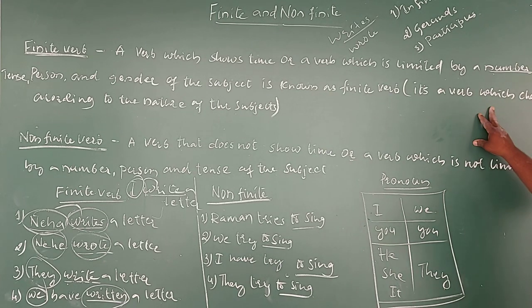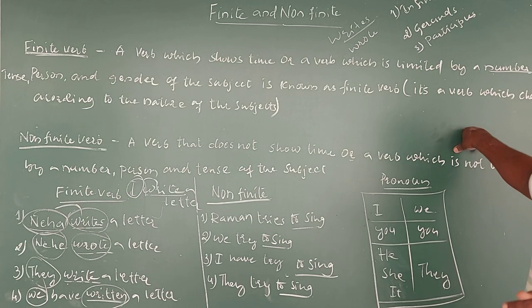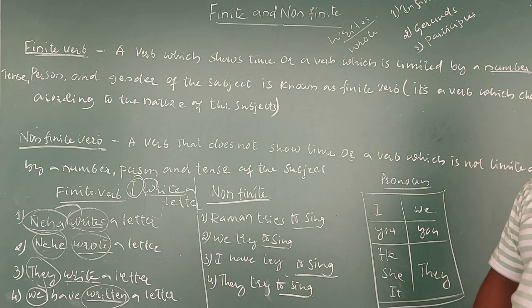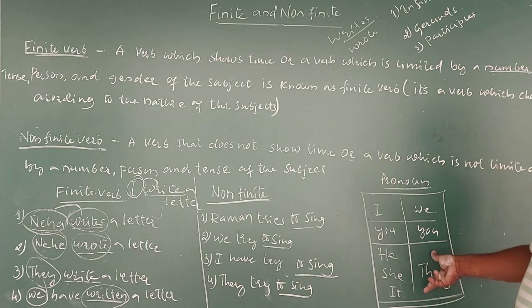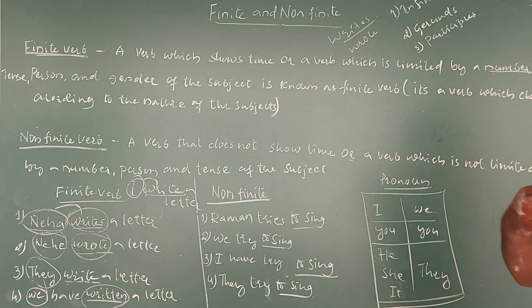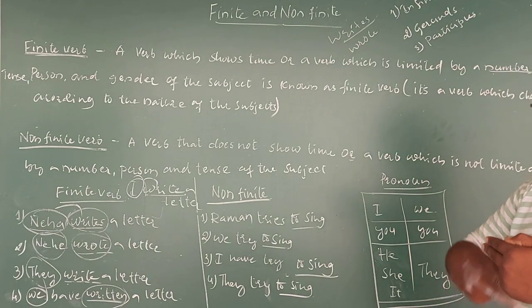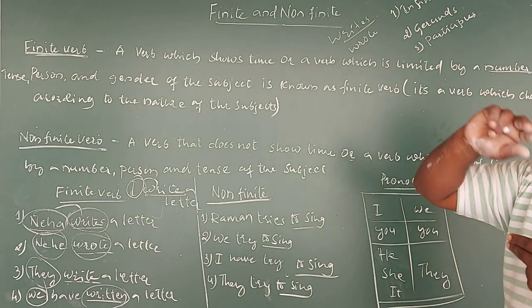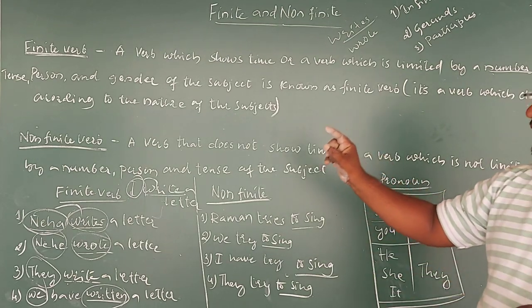In an easy manner, it's a verb which is not at all changing according to the nature of a subject, time, gender, whatever it is, it will remain as it is. We cannot change it. It will be in the same position only. So that we can call a non-finite verb, while a verb which is changing according to the subject, the nature of the tense, and the gender, we can call a finite verb.